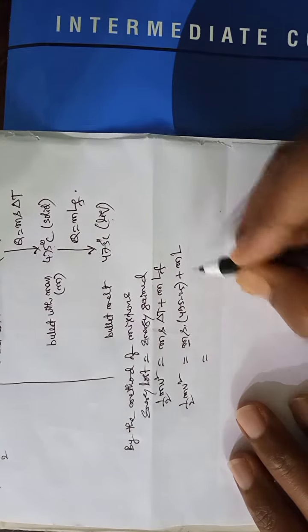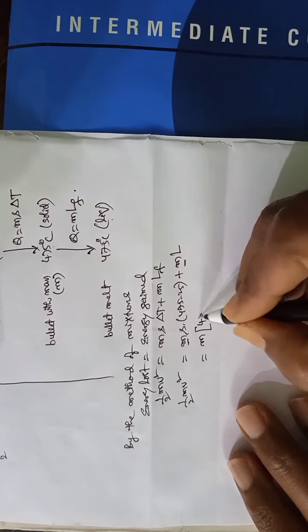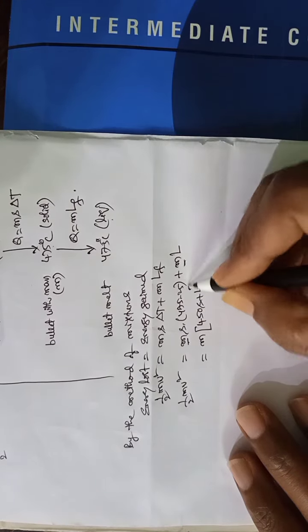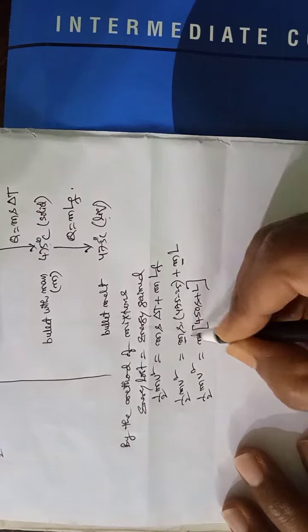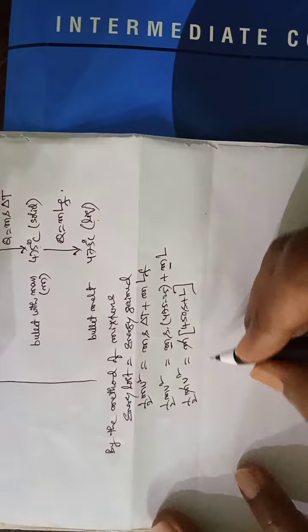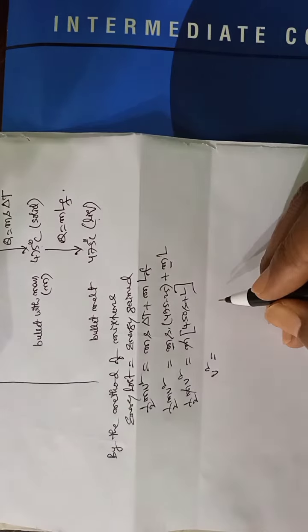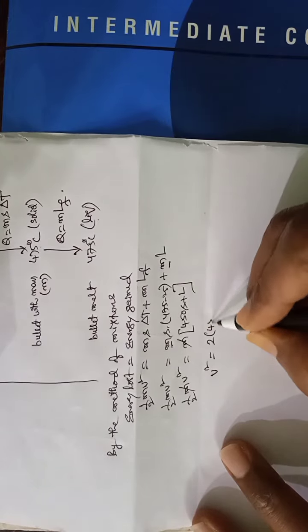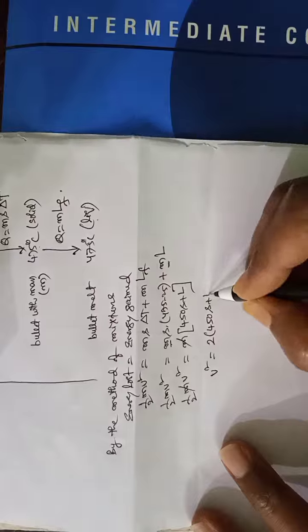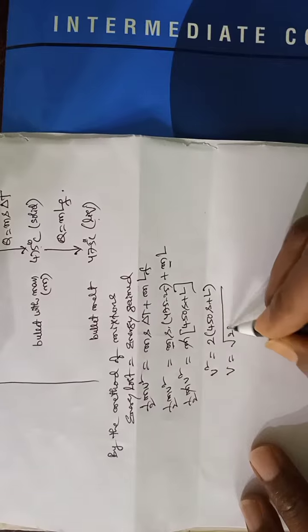Let us take m common: m(450s plus L). M and M get cancelled. So v square is equal to 2 into (450s plus L). v is equal to under root.